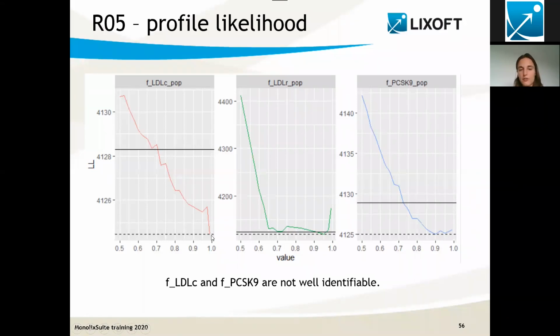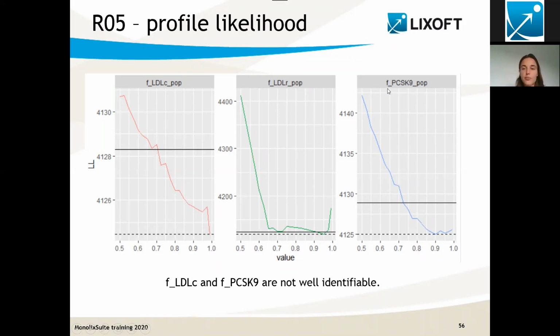What I can see in the plot is that I have highlighted with the dashed line the lowest likelihood value, and with the black line what would represent a significant change in the likelihood. As you remember from yesterday, that is a 3.84 threshold coming from the chi-squared distribution. And what we see is that for FLDLR, if we change the value pretty quickly, the likelihood is increasing. So it means that this parameter is well estimated from the data.